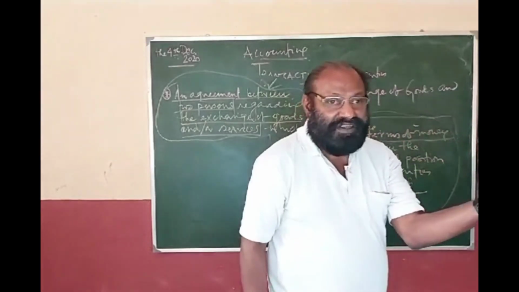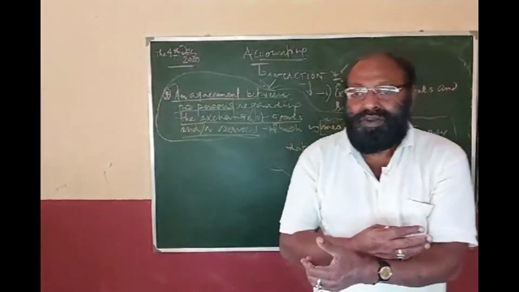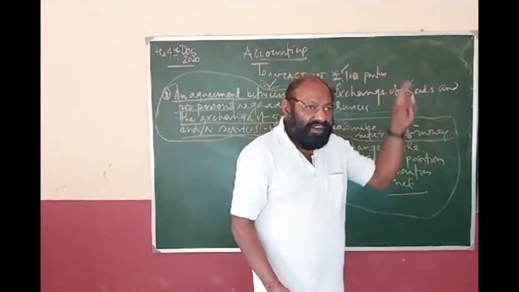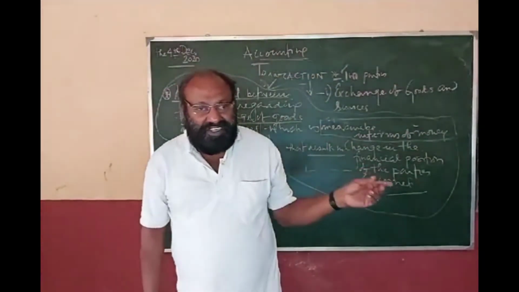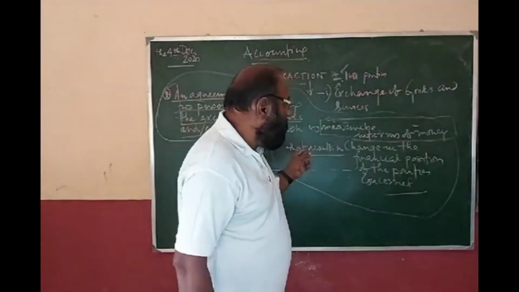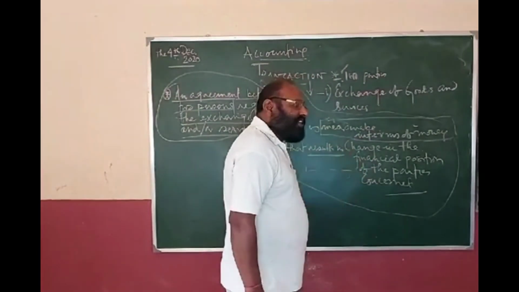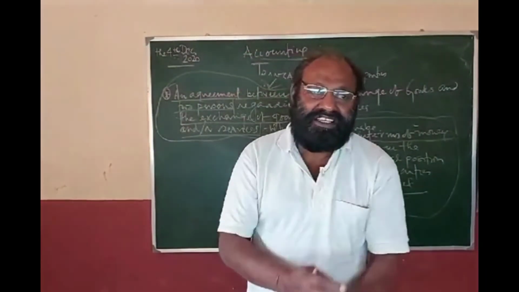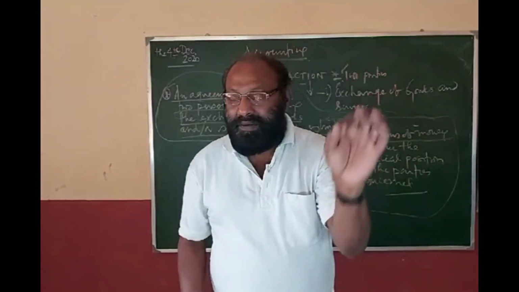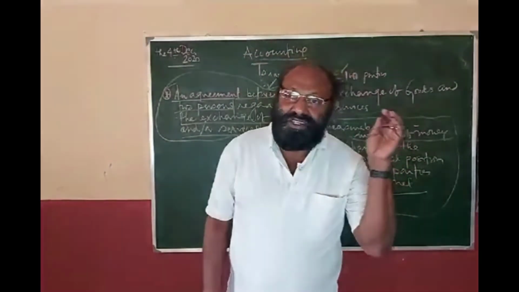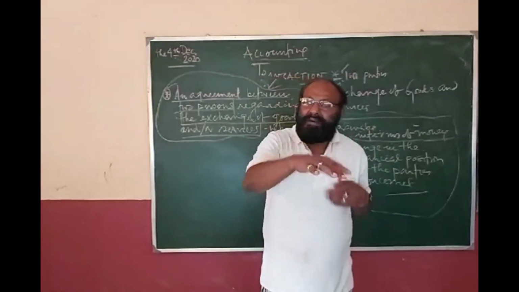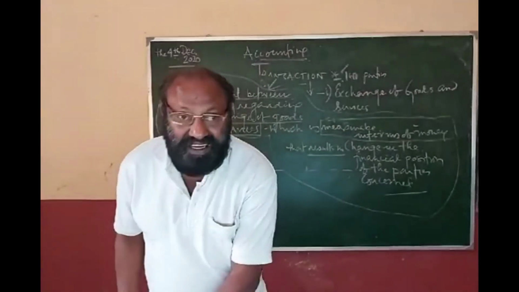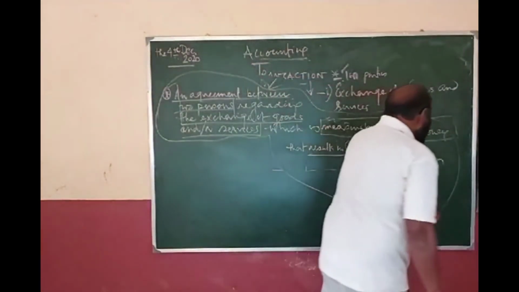Clear? Whenever you are defining something, you add the features and you will get the definition. First feature, agreement. Second feature, exchange of goods and services. Third feature, measurable in terms of money. Fourth feature, changing the financial position of the parties concerned. So add all the 4 and you will get the definition. A transaction is an agreement between 2 persons regarding the exchange of goods and services, which is measurable in terms of money, and that results in change in the financial position of the parties concerned. Clear? Now come to the next point.